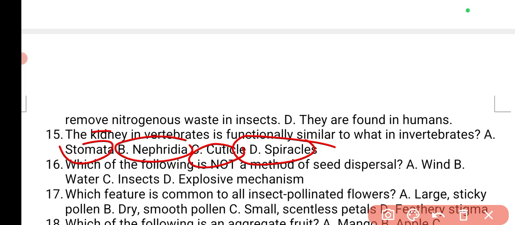Spiracles are basically for gaseous exchange, so that's one of the processes that facilitates respiration. Kidney basically functions for excretion. So nephridia also functions for excretion in annelids. Is that okay? So that's going to be the answer.